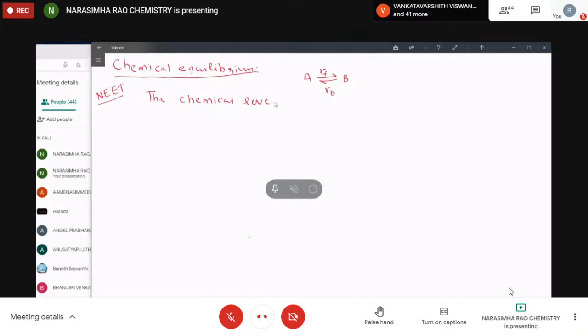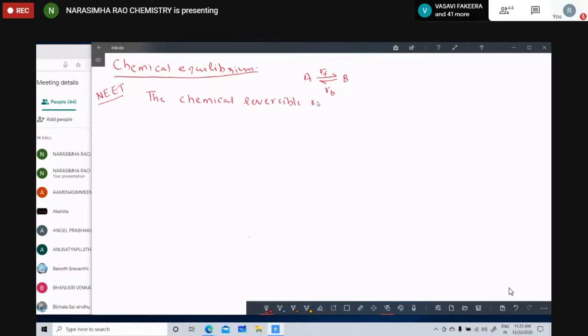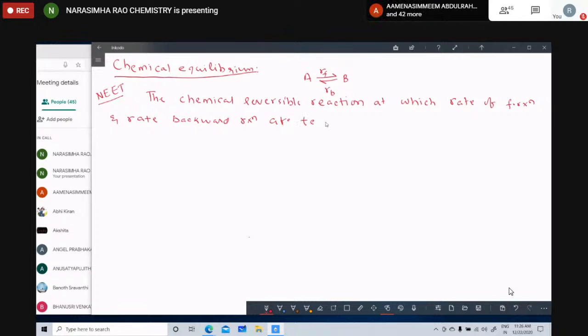Reversible reaction: a reaction at which the rate of forward reaction and the rate of backward reaction take place with equal speed or rate.